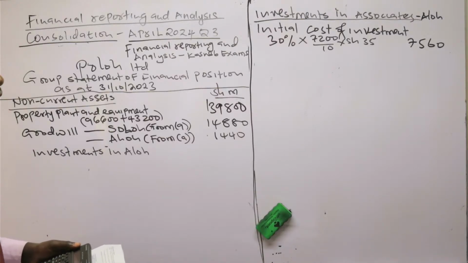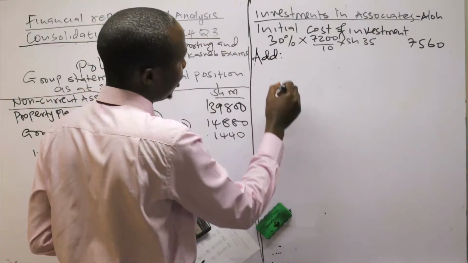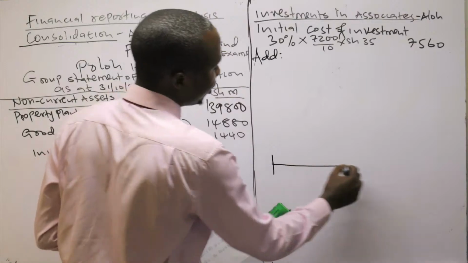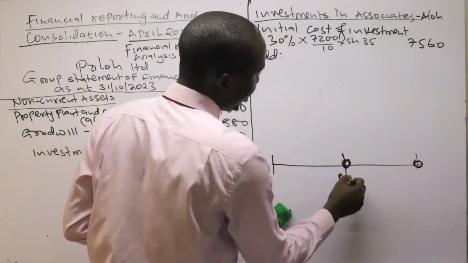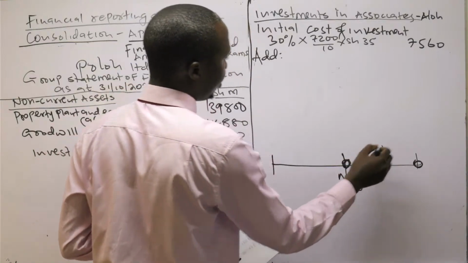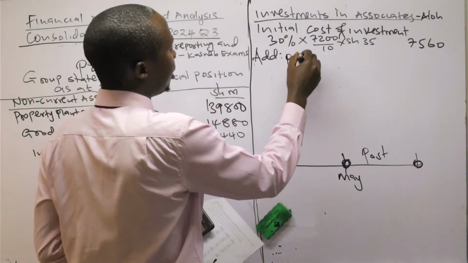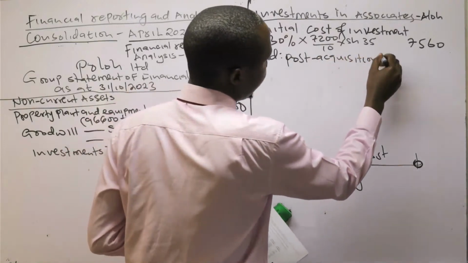Add post-acquisition profit. You add the profit which was there during that period. This company existed from May to the end of the year. This is the post-acquisition period. Add the post-acquisition profit.